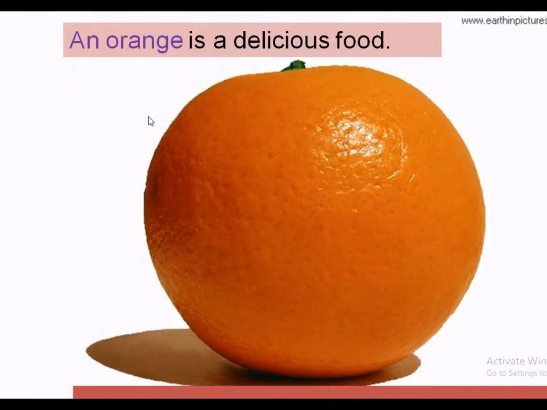Example: An orange is a delicious food. An orange contains a lot of vitamin C.